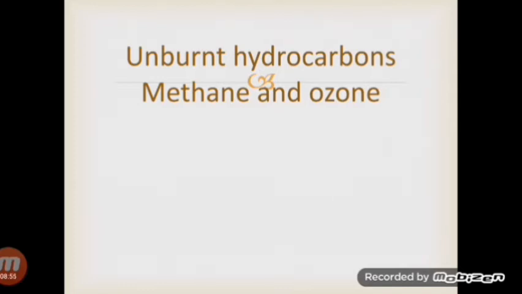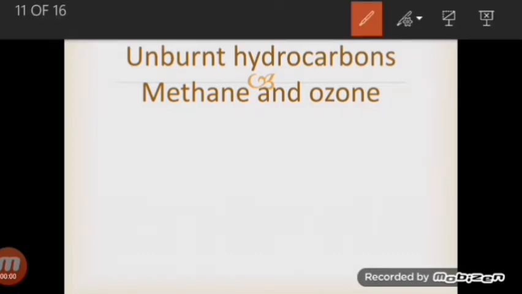Next pollutant is unburned hydrocarbons. The point sources of unburnt hydrocarbons are car exhausts and chemical plants. Methane is a colorless and odorless gas. We all know that it's domestically used as a fuel. It is produced due to plant and animal matter decay. Sheep and cows also give off a large amount of methane due to the digestion of their food. Methane is also produced from the decay of rubbish in landfills.